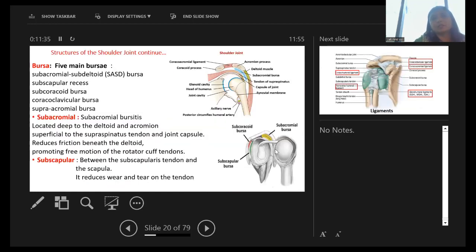These are the bursae. There are 5 main bursae: subacromial, subdeltoid bursa, which is commonly affected, subscapular recess, subcoracoid bursa, brachioclavicular bursa and supraacromial bursa. The subacromial bursa is located deep to the deltoid and acromion, superficial to the supraspinatus tendon and joint capsule, and it reduces the friction beneath the deltoid, promoting free motion of the rotator cuff tendons.